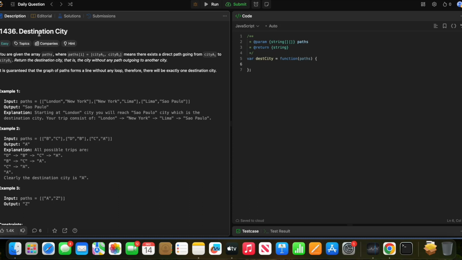Everyone, let's solve today's daily LeetCode challenge question. Let's look at what the question is. It is easy, so it should be easy. 1436, Destination City.